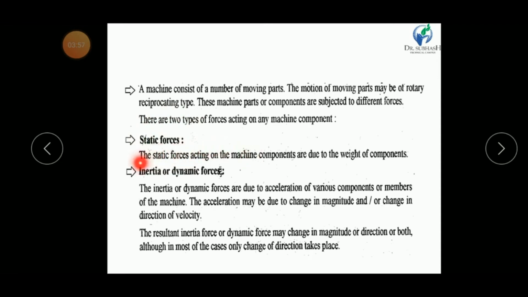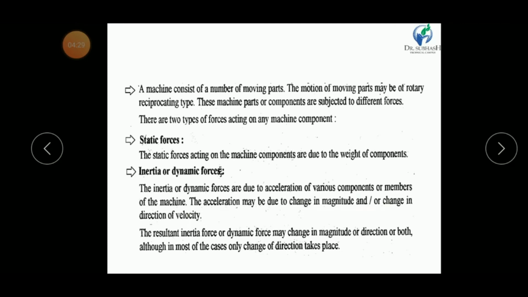Now let us consider dynamic forces. The dynamic or inertia forces are due to the acceleration of various components of the machine. The acceleration may be due to the change in magnitude or the change in direction of velocity. The resultant inertia force or dynamic force changes in magnitude or direction or both, although in most cases only the direction changes.